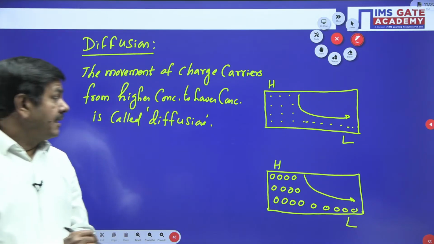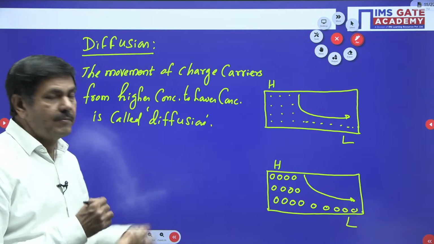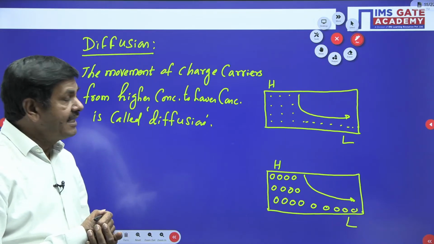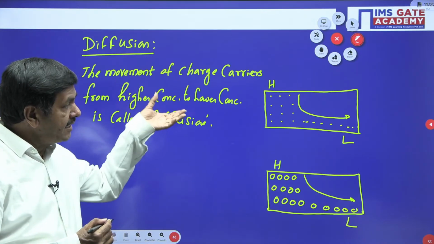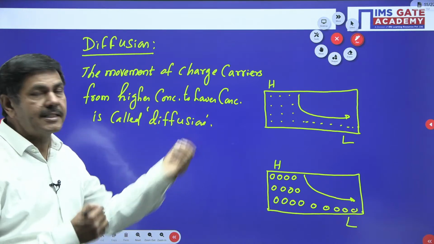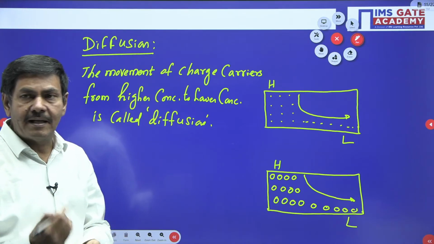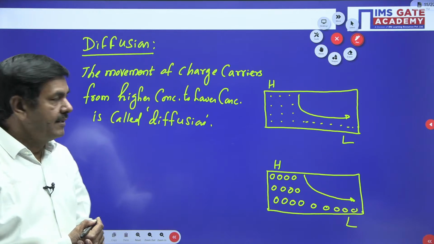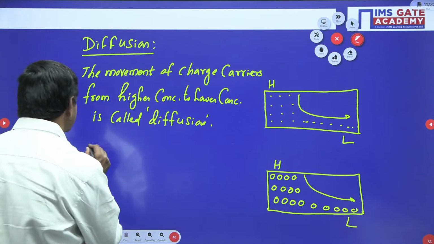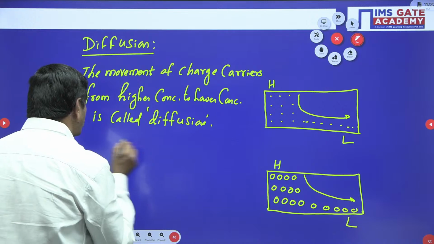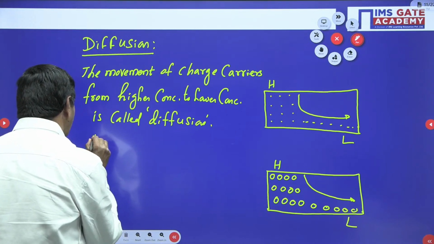But here we can create one formula. Because when the charge carriers are moving in this graded semiconductor, current density is going to exist. But how do we find the current density? Take the current density due to holes, for example.